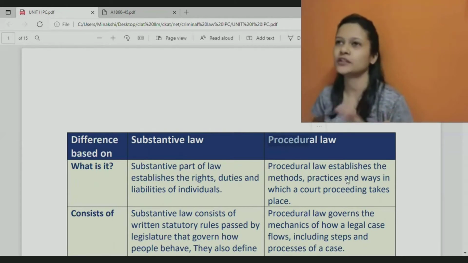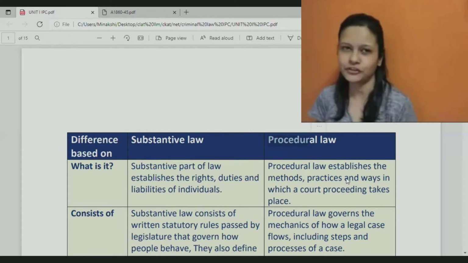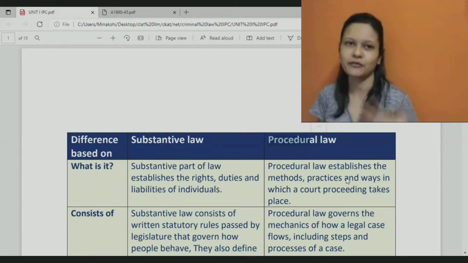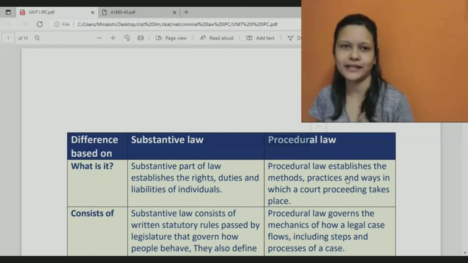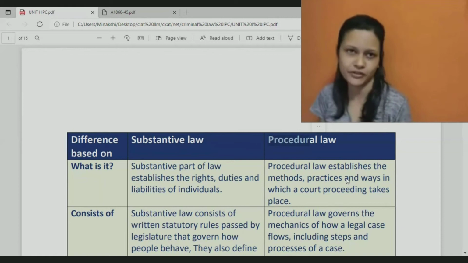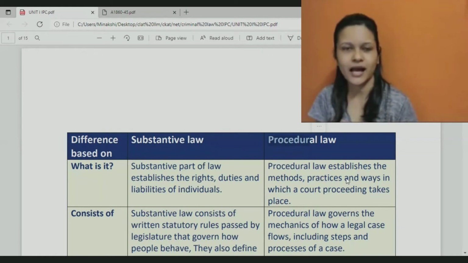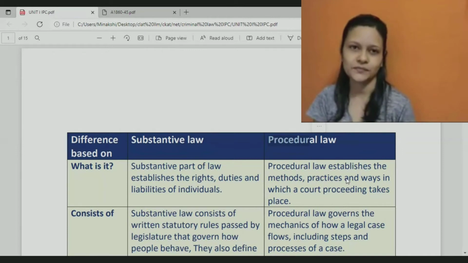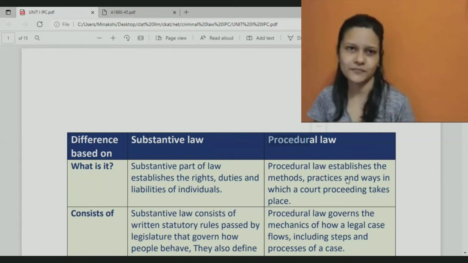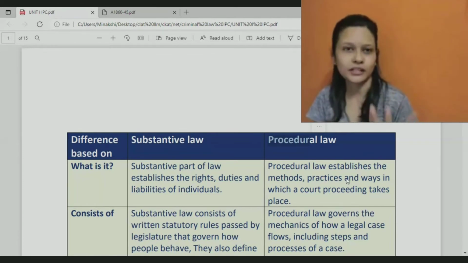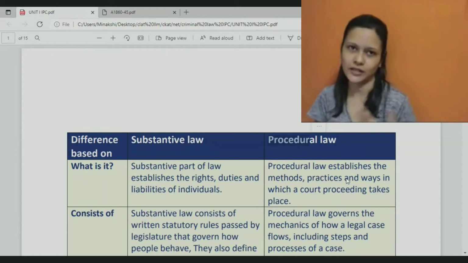We would ask, what is the procedure to take admission for the 3 year LLB course in KSLU? There will be some process. You need to fill the application, you need to pay the registration fee and everything. That is the process of how you can take admission in KSLU. After that, you can ask what is the process or procedure to appear for exams? What is the procedure to get the certificate once I have completed my course? For everything, there will be a procedure that we need to follow. It cannot be any random thing, like whenever we want to do whatever, we cannot do it. There is a set process for everything.